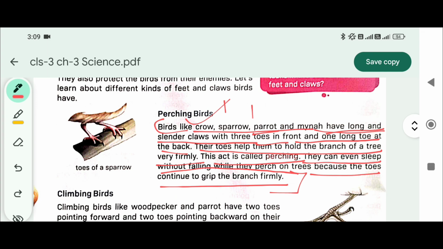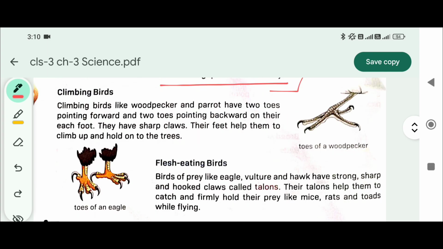F2. Now we will write for climbing birds. Climbing birds like woodpecker and parrot have 2 toes pointing forward and 2 toes pointing backward. On each foot they have sharp claws. Their feet help them to climb up and hold on to the trees. This is done for climbing birds.